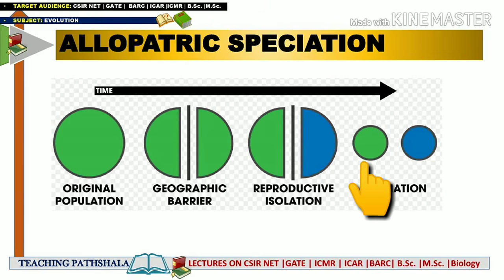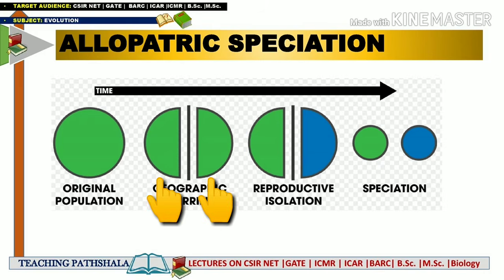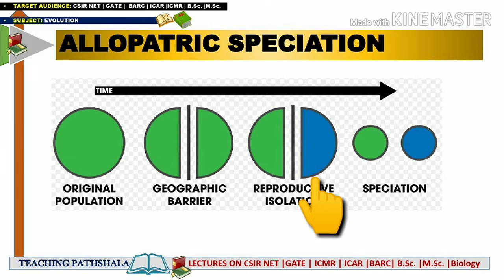One thing to remember clearly is that in allopatric speciation, the populations which have been separated are more or less equal in size. That means most of the time they are large in size. The population which has been separated from the original population is mainly larger in size, which you can see from this figure.